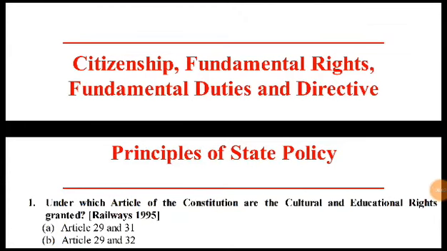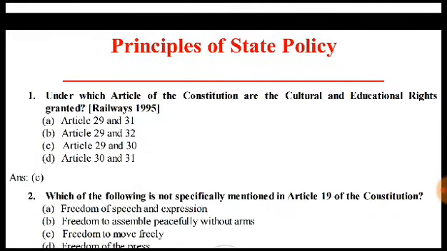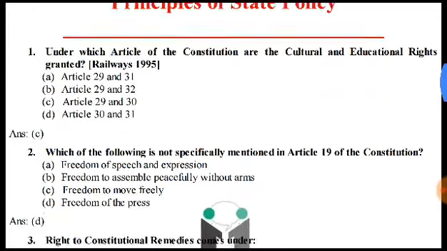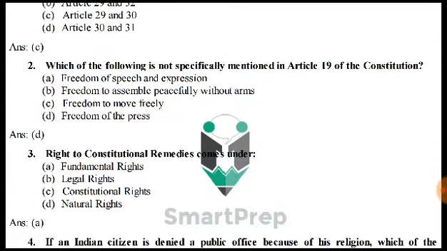Our next section is citizenship, fundamental rights, fundamental duties, and directive principles of state policy. Under which article of the Constitution are the cultural and educational rights granted? Article 29 and 30. Which of the following is not specifically mentioned in Article 19 of the Constitution?